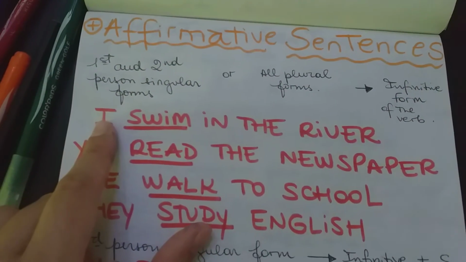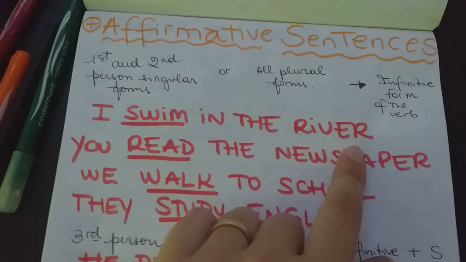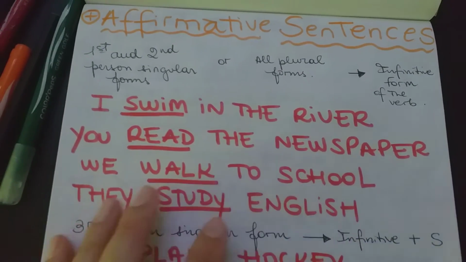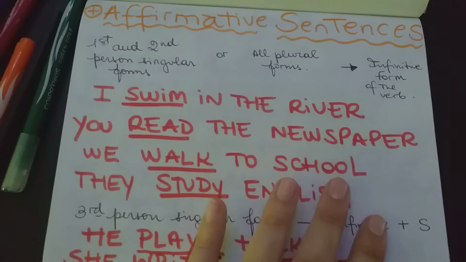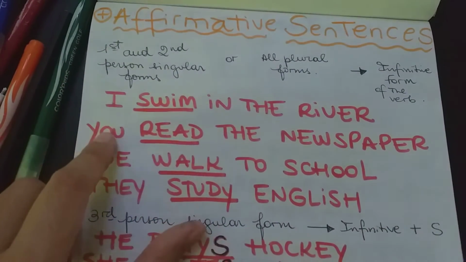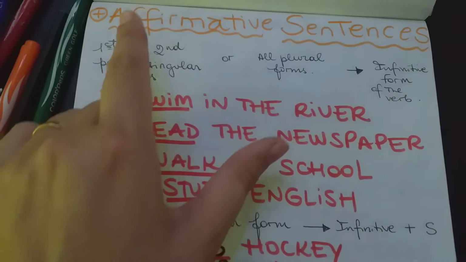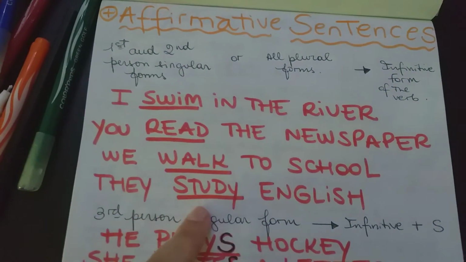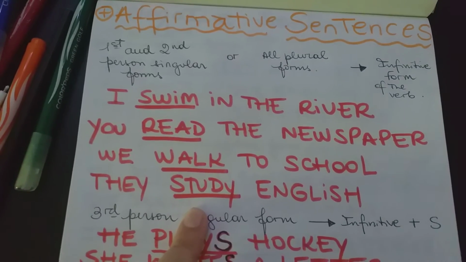For example, I swim in the river. You read the newspaper. We walk to school. They study English. I, you, we, they all have the infinitive form of the verb.